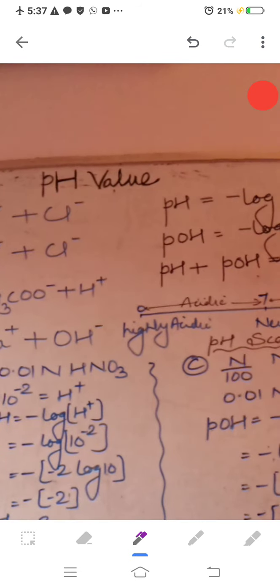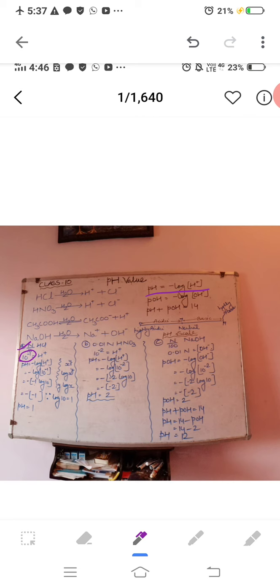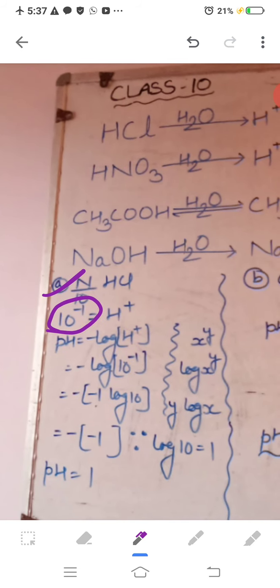Now as it is a stronger acid, the same concentration of H plus it will be giving when dissolved in water. So for pH value, what do we have to take? We have to take the negative log of 10 to the power minus 1, because in the formula you can see here, pH equals minus log of H plus ion. So H plus ion, what have we got here? 10 to the power minus 1. So that 10 to the power minus 1 we are putting in the formula pH equals minus log of H plus ion, because we have to get the pH value. So H plus is equal to 10 to the power minus 1.